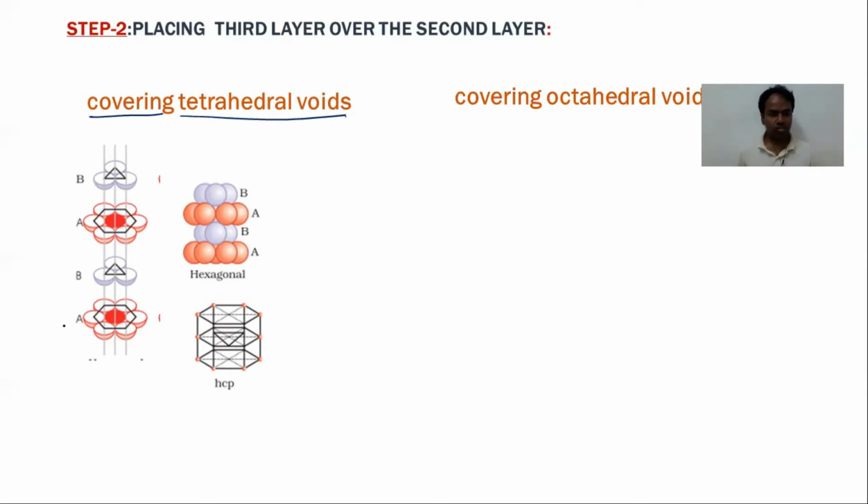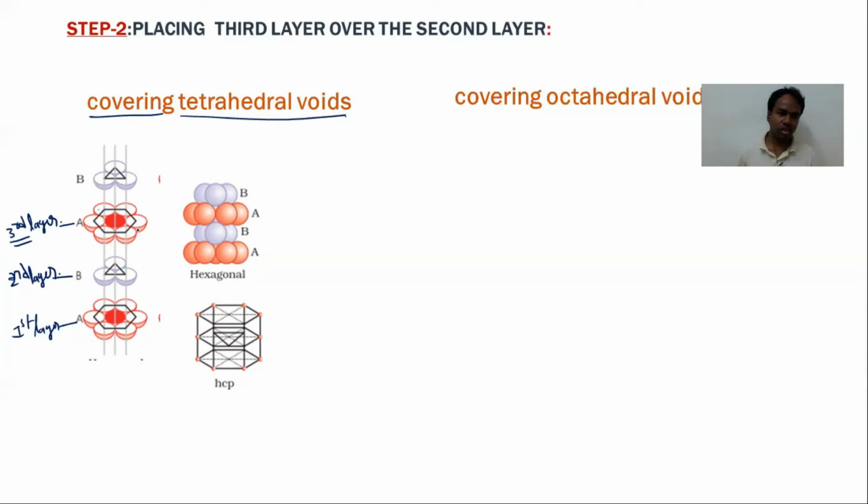So this is the first layer. What about this one? This is the second layer. So what is this one? This is the third layer.